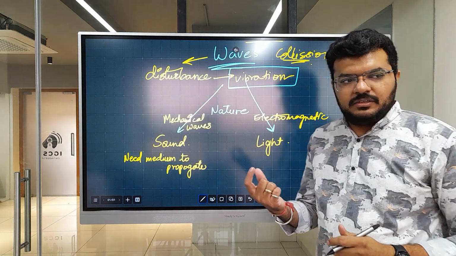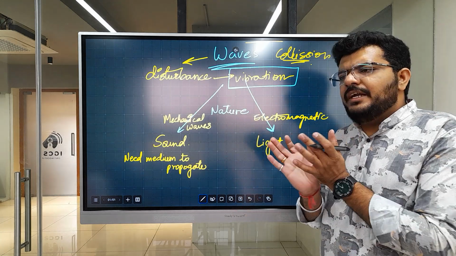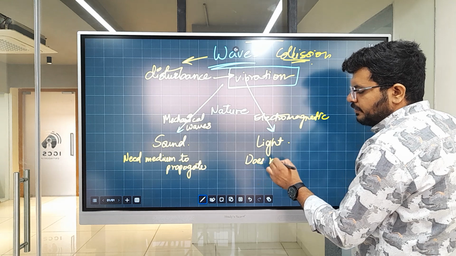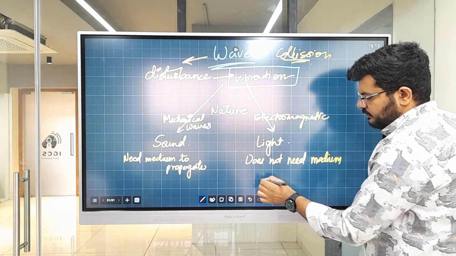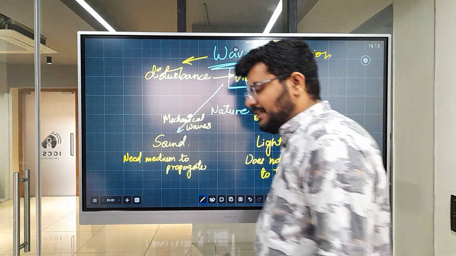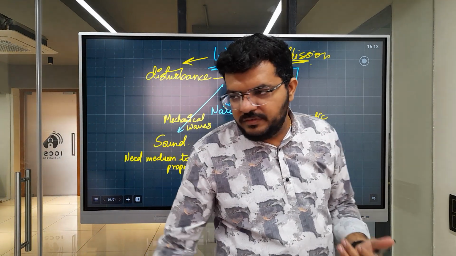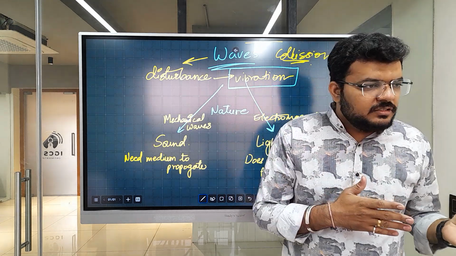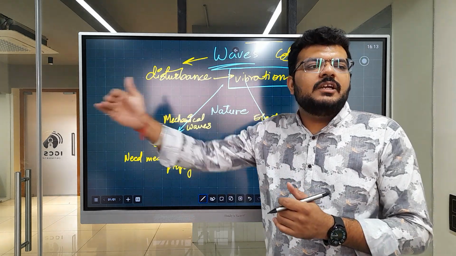We'll look at light in the next part of the chapter, how light is a wave. But the property is that it does not need a medium to travel. Light travels from the sun to the earth. There is atmosphere near the earth and near the sun, but there is no atmosphere in between. It's just space. Still, these waves are able to travel.